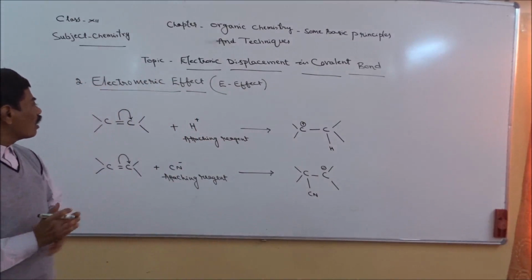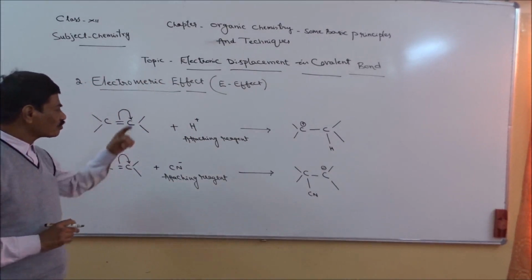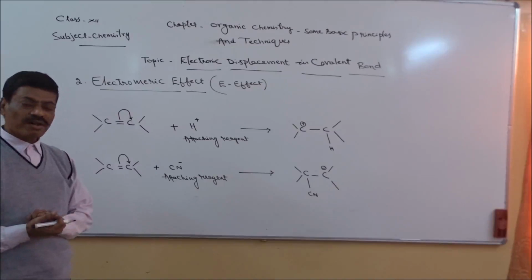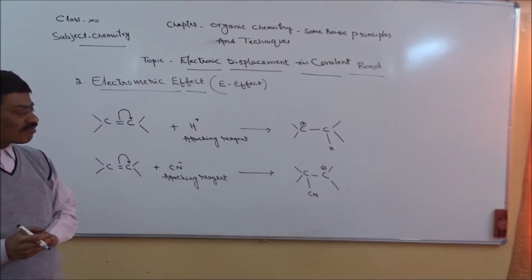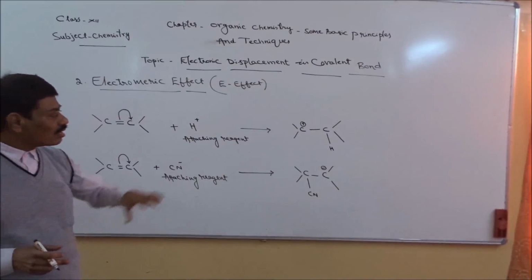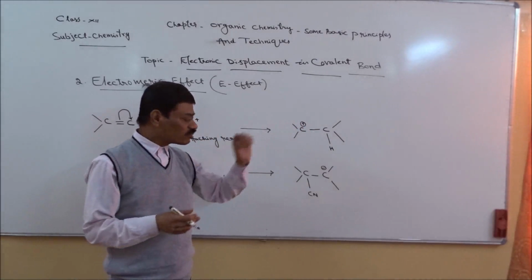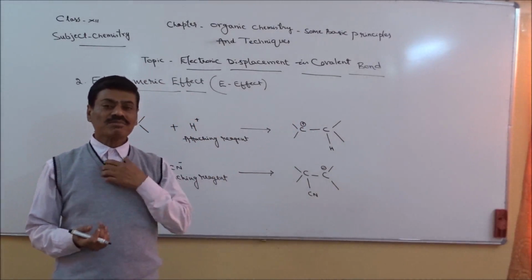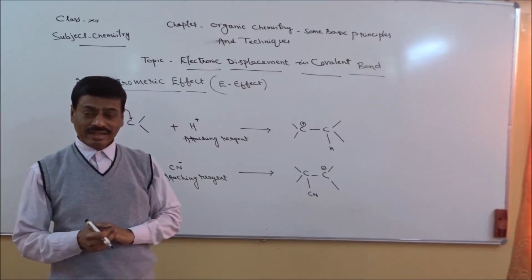So in the case of the first phenomenon, the attacking reagent is positively charged and that has led to the formation of a particular substance wherein carbon has attained positive charge. So this type of phenomenon is known as plus E effect.